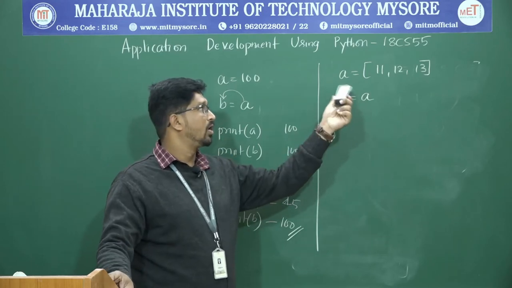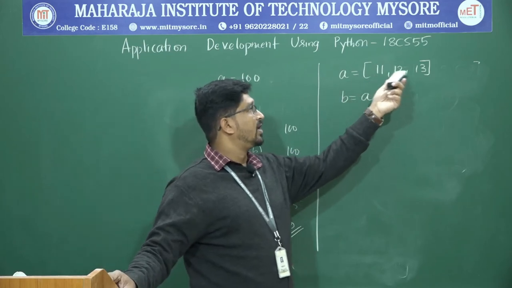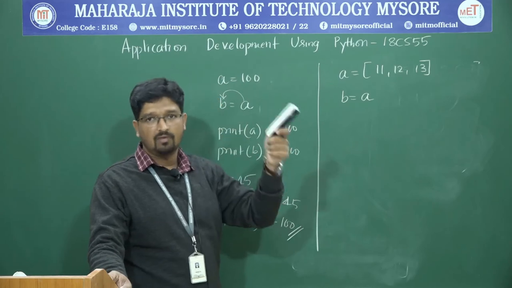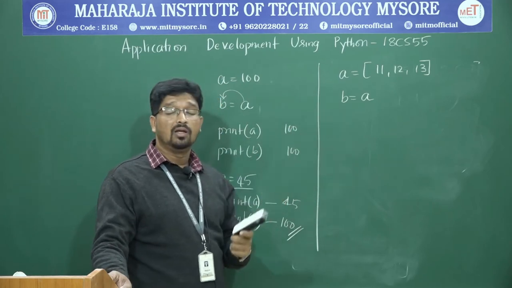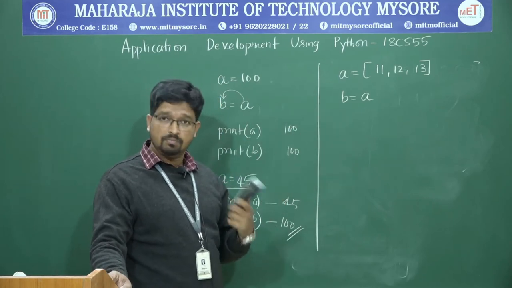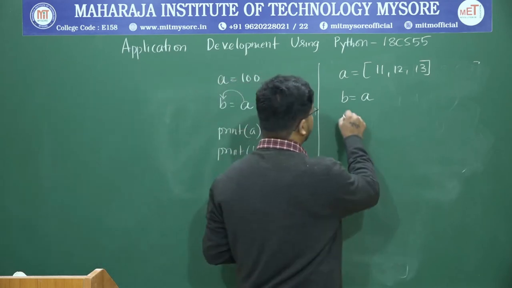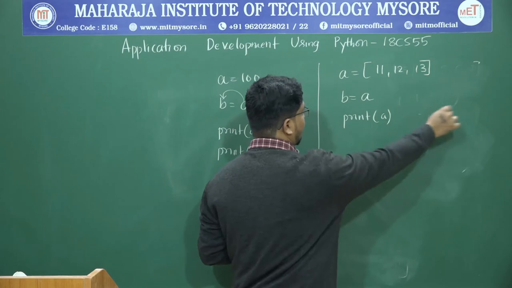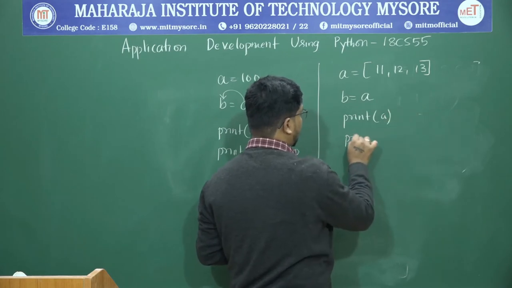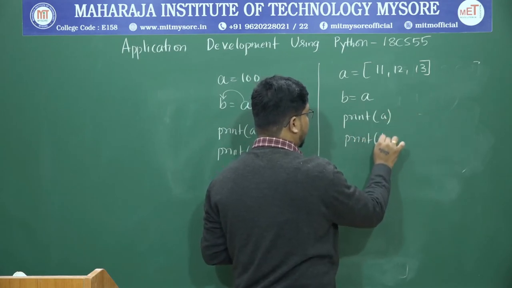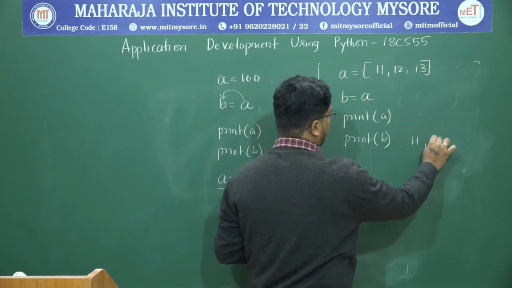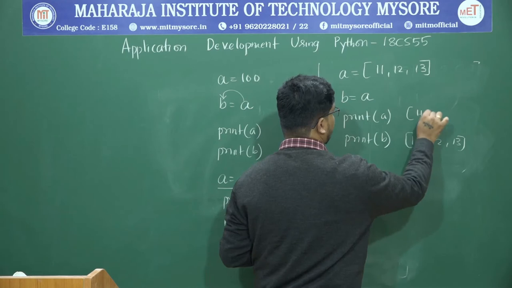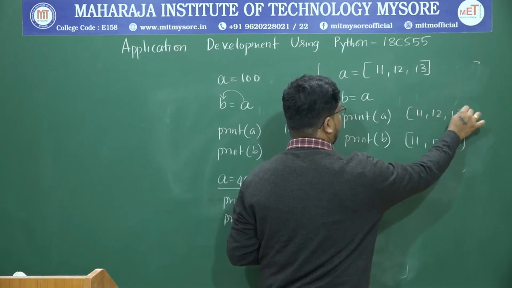You have a memory location where you have stored 11, 12, 13. Initially you used to call that memory location with a variable. Now I am calling that memory location b. Now if you print a, you will get 11, 12, 13. If you print b, again you will get 11, 12, 13. Both are the same. You will get a list.